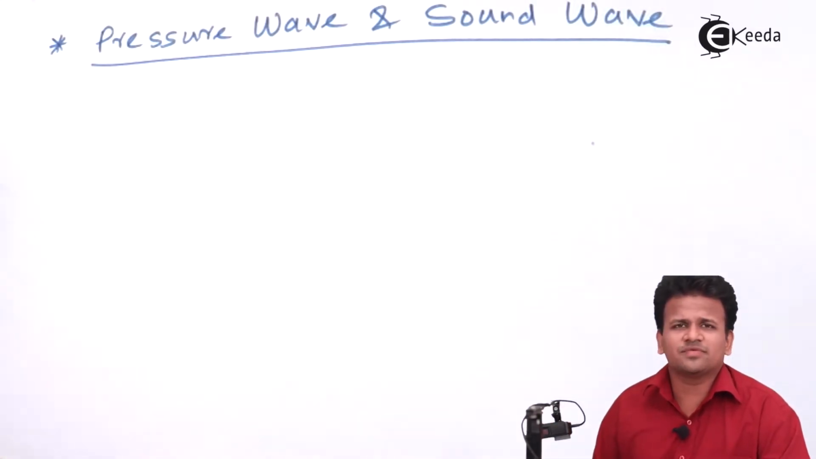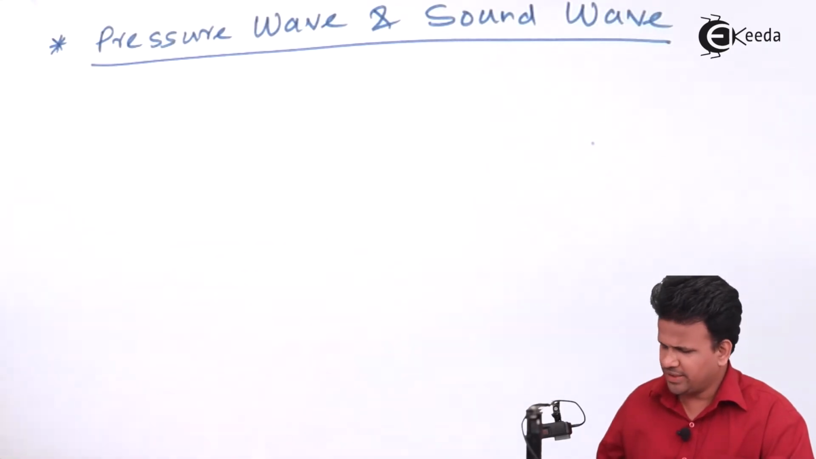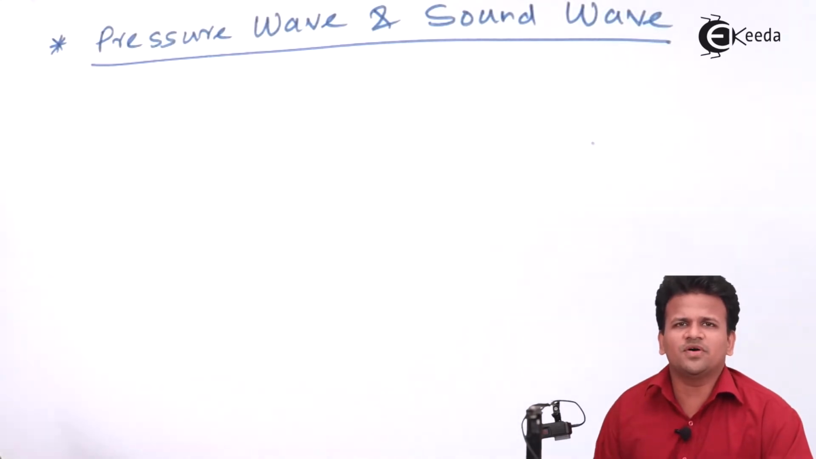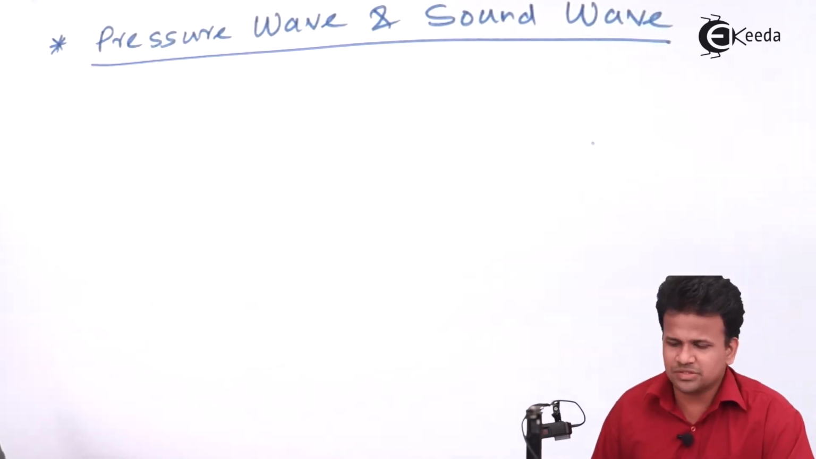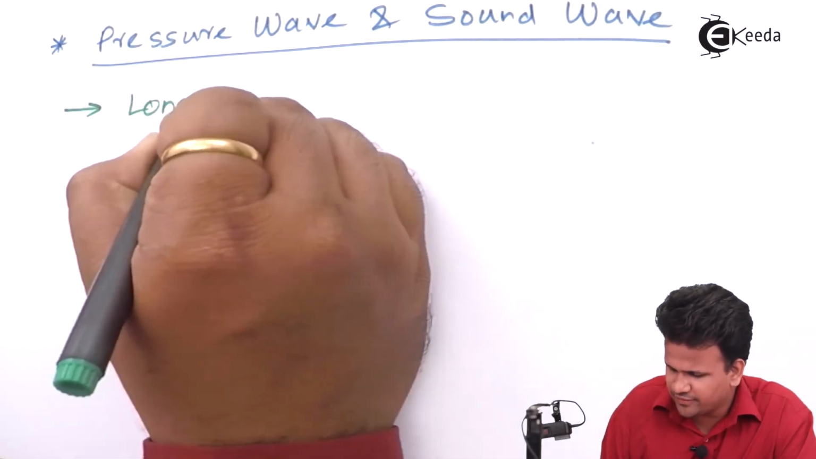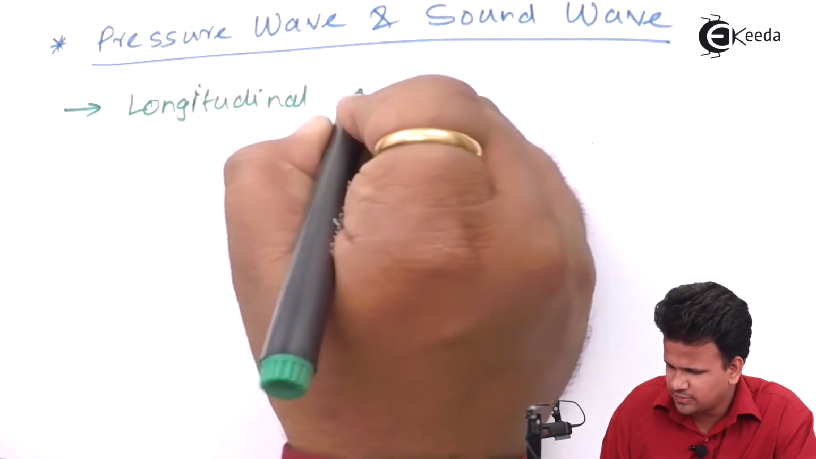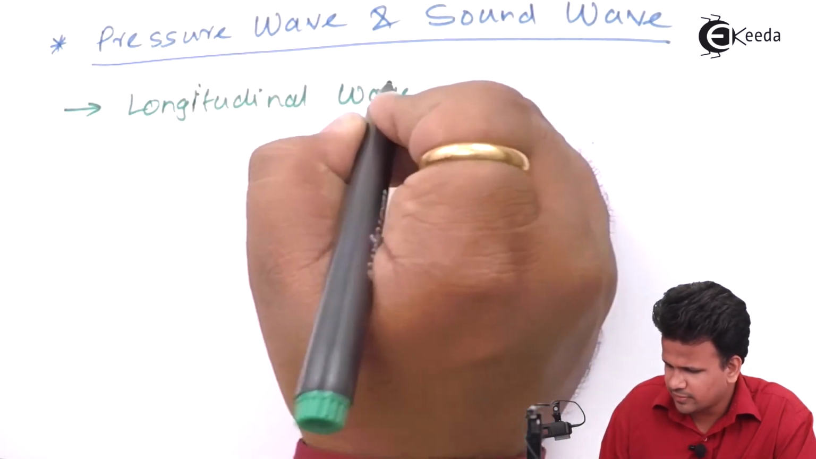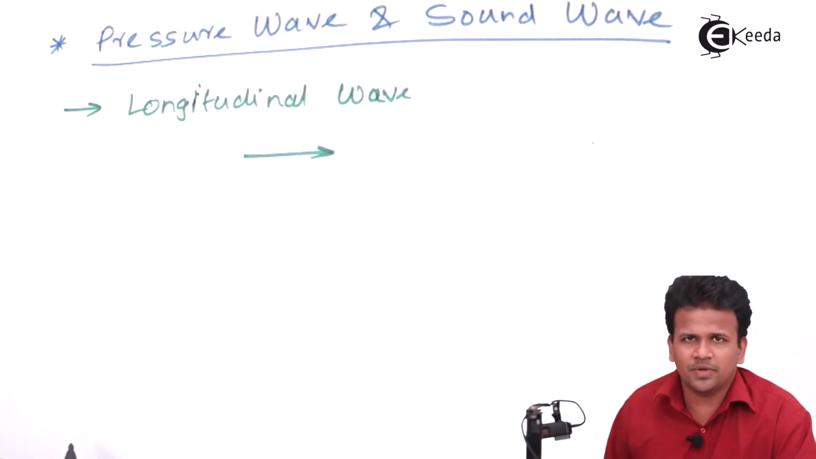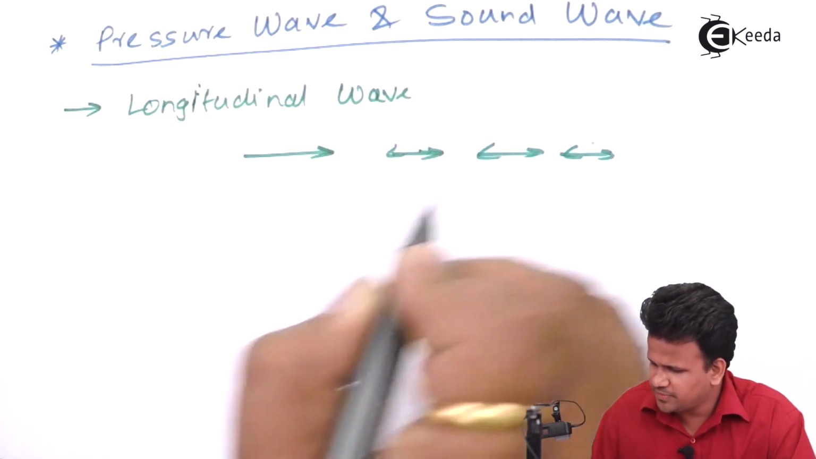Pressure waves and sound waves are two waves which are interconnected to each other. Now how they are interconnected, let us understand this. Sound waves actually travel in the form of compressions and rarefactions. Now a sound wave is actually a longitudinal wave. That means if this is the direction of propagation, the particles will also vibrate in the direction of propagation in